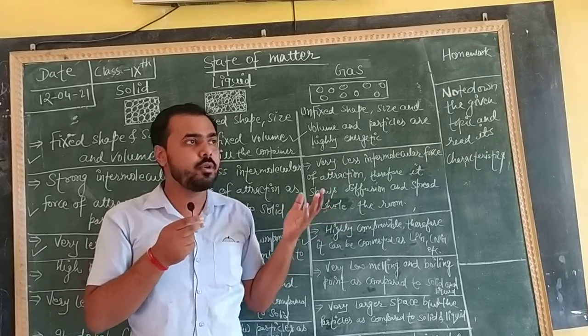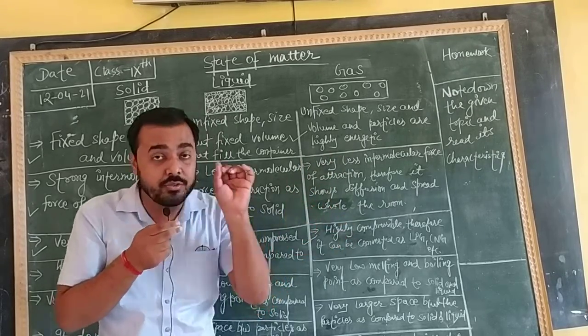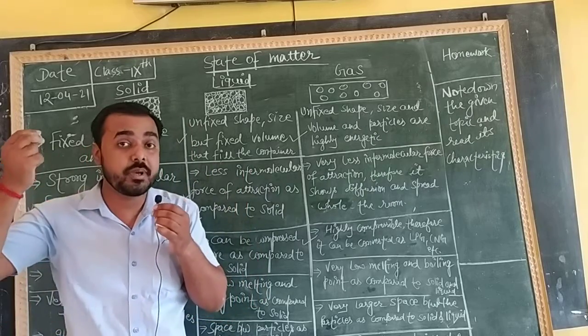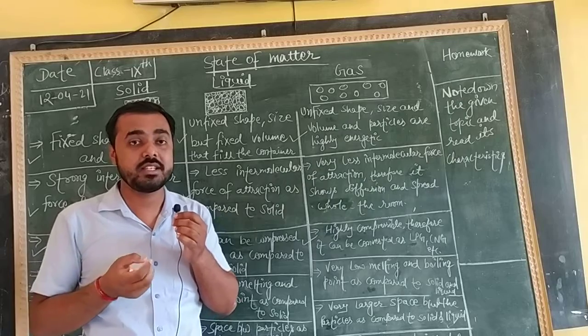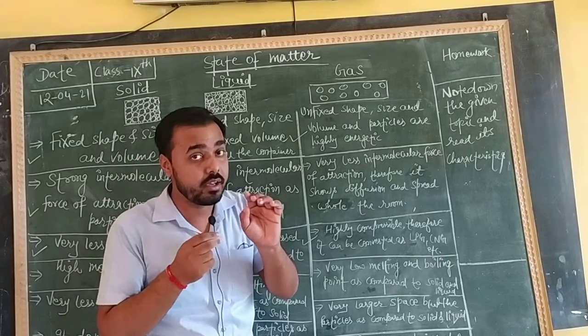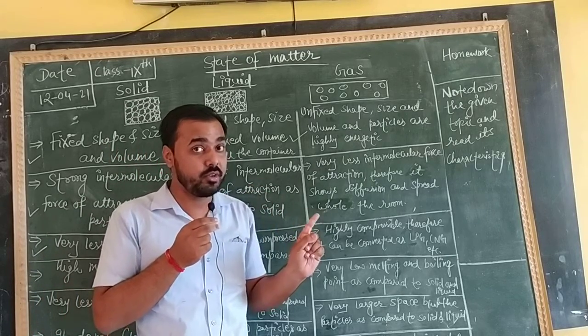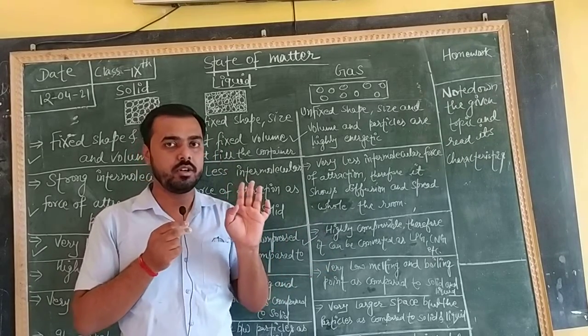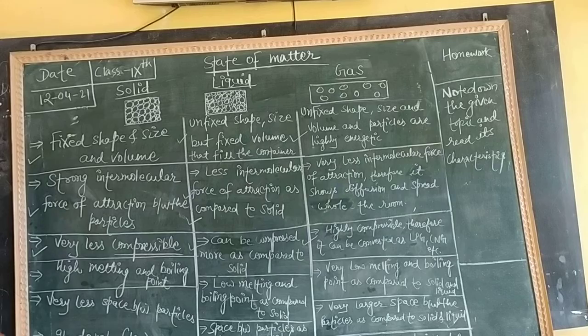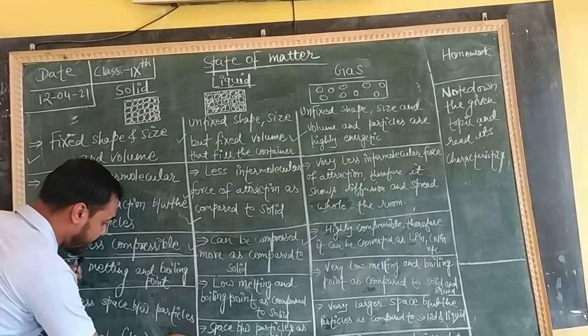Why? Because you cannot see the air, and one more thing, air has such spaces that any vacant places, any empty places are held by the air. Nothing is empty in the universe, in the world. Where there is nothing, air is present. Okay, clear? The last topic, it does not flow.